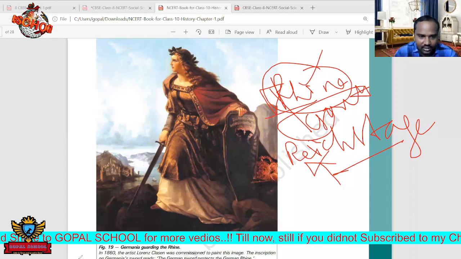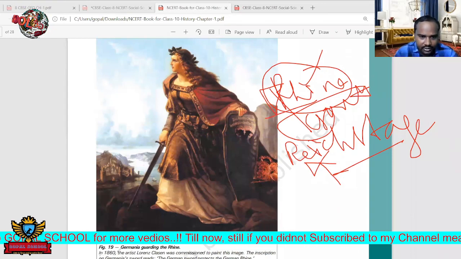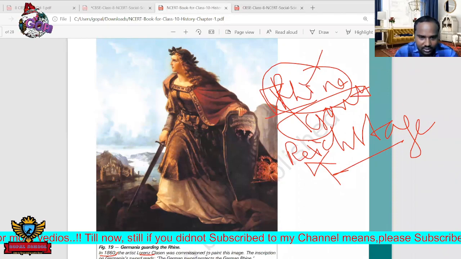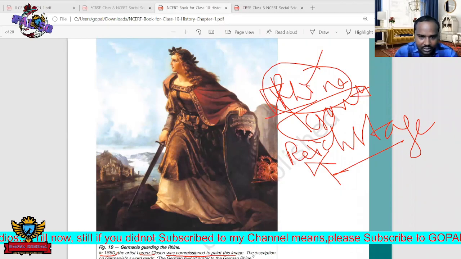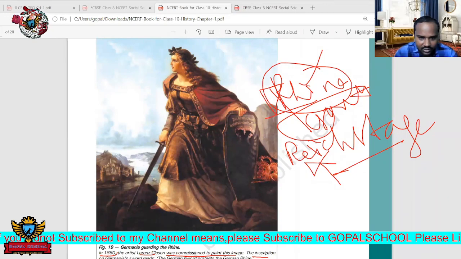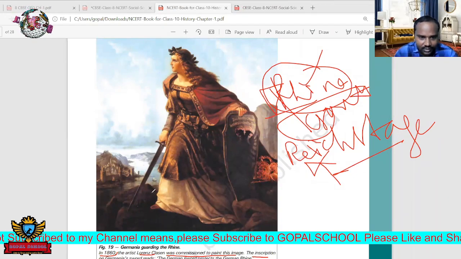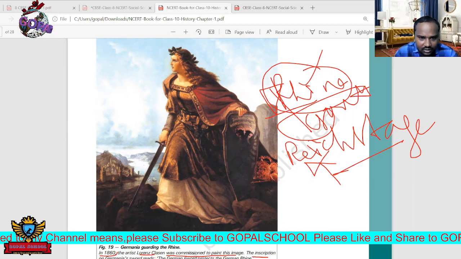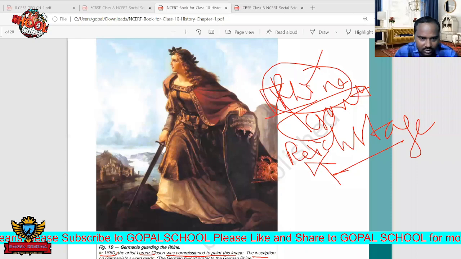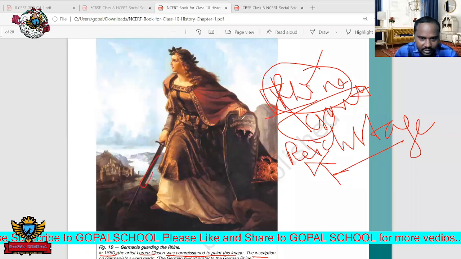Next, this is drawn in the year 1816. The artist Lawrence Classen was commissioned to paint this image. The inscription on the Germania sword reads, "The German sword protects the German Rhine." See here, actually there is no clarity here. On the sword also there are some writings, and of course here also.